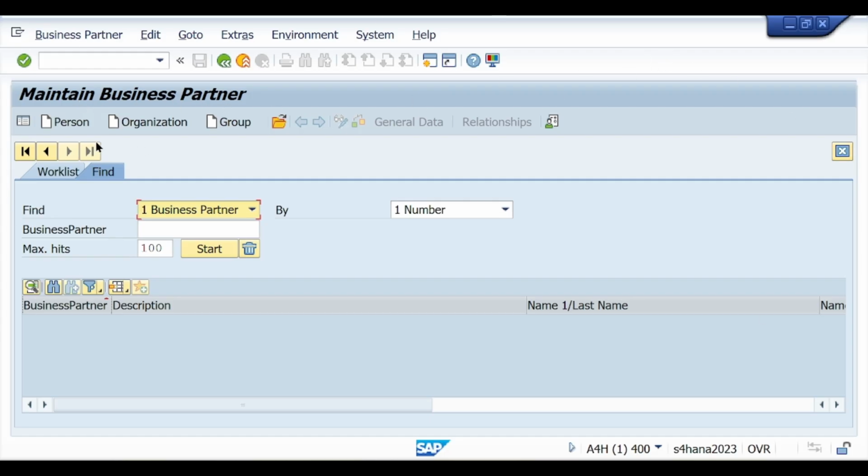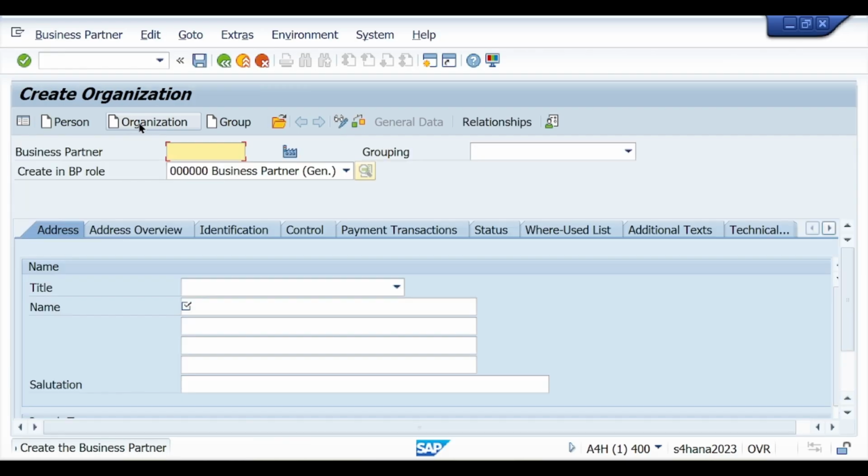If you want to create a new business partner, then go with organization, and here you see create organization. If you want to see your existing business partner, then you go with open BP. Now I want to create a business partner, so click on organization.